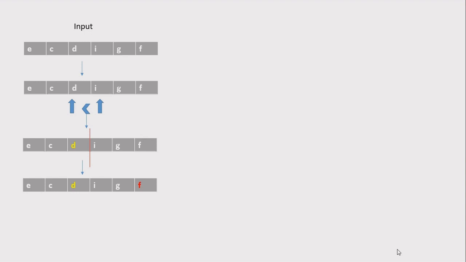So we will swap the string characters, that is D and F, and our string will become ECFIGD. Once it's done, our focus will again shift to the right hand side part of the string, that is I, G and D. We know that this string ECFIGD is bigger than the given input string, but still it is not in the lexicographical order. That is, the first string which has to be greater than ECDIGF.